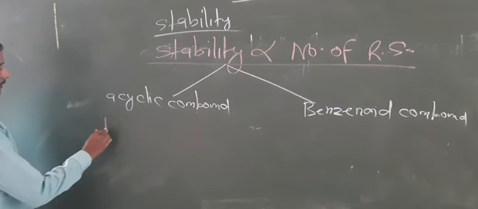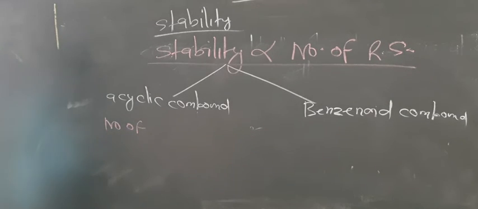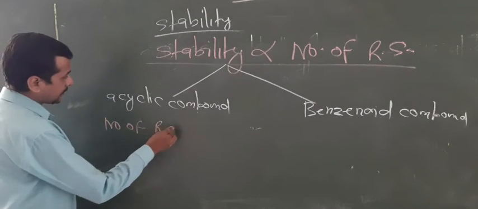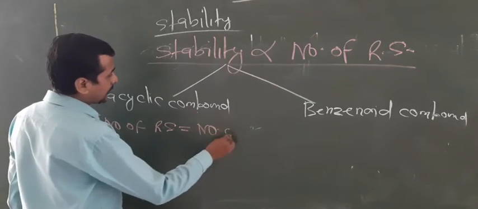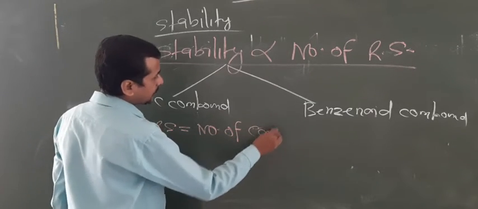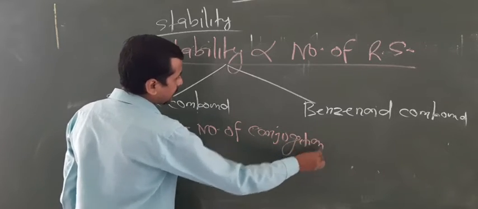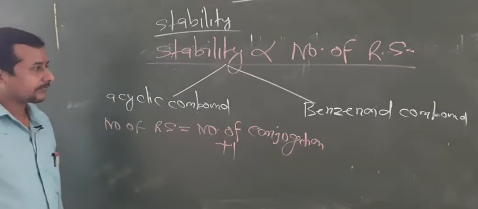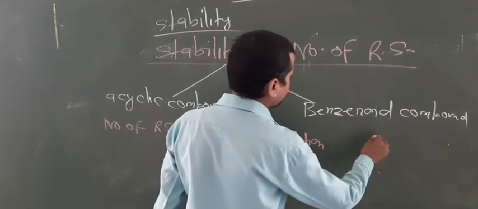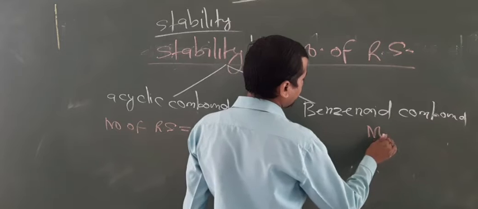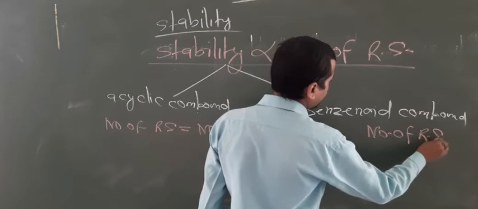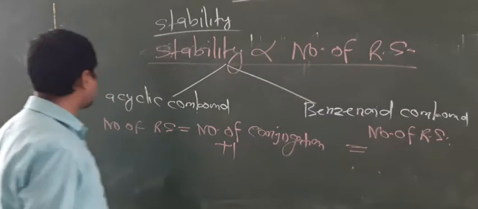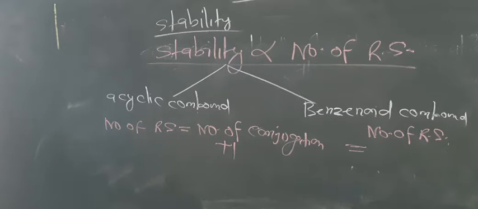Look here. For acyclic compounds, the number of resonating structures is equal to the number of conjugations plus 1. In the other case, the number of resonating structures is equal to the number of linking rings plus the number of conjugations outside the ring.